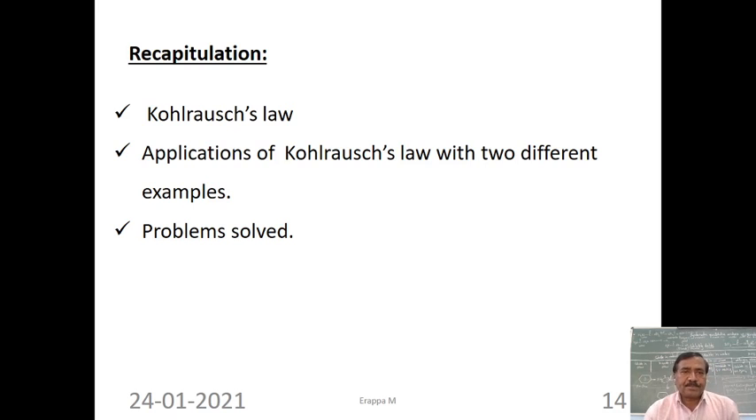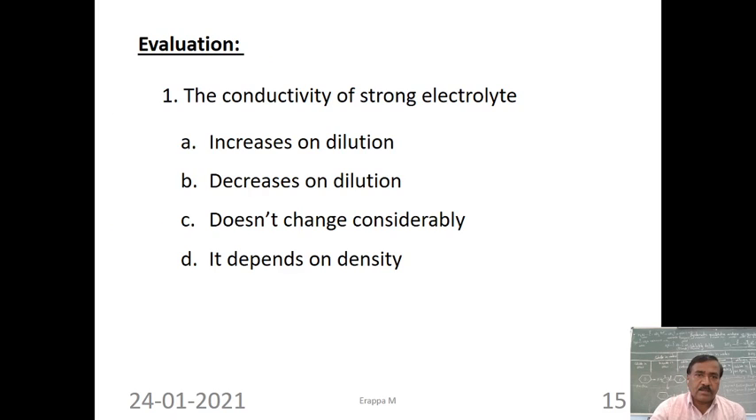So from this, you have to summarize this session. Kohlrausch law you have to apply. Kohlrausch law you have already studied. Then, using Kohlrausch law, the application of Kohlrausch law with two different examples, that is, how the solubility of a sparingly soluble salt, of two different salts AgCl and BaSO4, can be determined using conductance measurements. And a few problems. After completion of the summary of this session, I'll ask some questions.